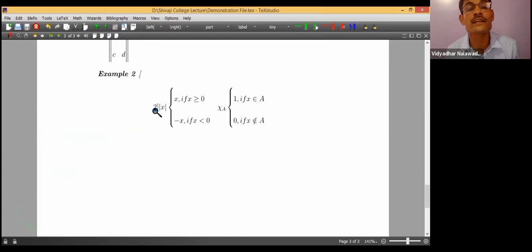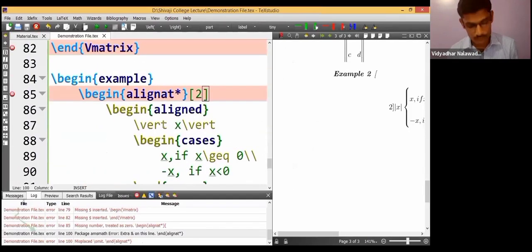This is the output. Example 2, here, whatever is there, 2 mod x. Many corrections are needed for that. It is not a good alignment, not a good output. Let me make some changes over there. Begin align at star.